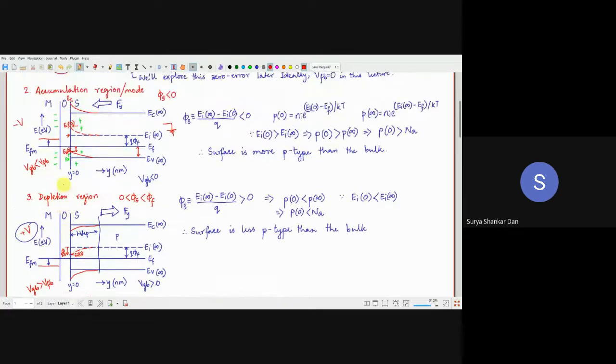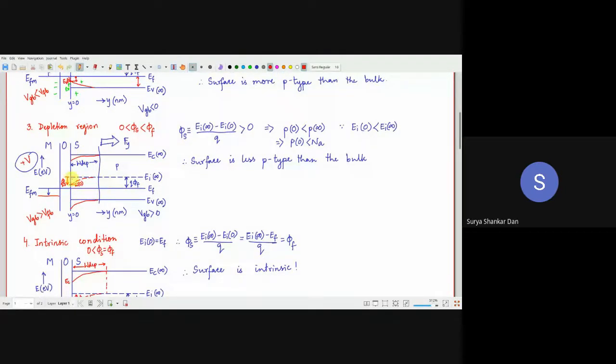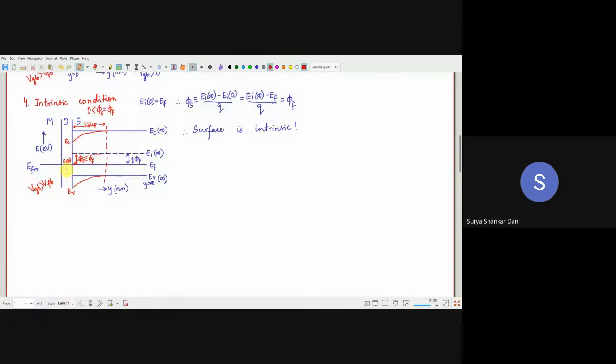It will be easier for you to understand the accumulation region, because we are essentially speaking about the holes, more holes coming to the surface. So essentially EV will be closer to EF. That's why I spoke in terms of EV. Okay. But the moment we are speaking about the depletion, it's easier to think in terms of this. Now, after inversion, it will be easier for us to think in terms of EC only, because EC itself will come below EI. We will look into that. Just keep in mind that whichever point is moving, they will always be moving along with the other parallel bands. Okay. Awesome.